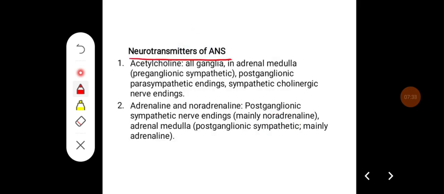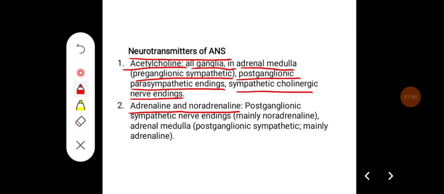Neurotransmitters of the autonomic nervous system are mainly acetylcholine, adrenaline and noradrenaline. Acetylcholine is present in all ganglia and in the adrenal medulla, especially preganglionic sympathetic fibers, postganglionic parasympathetic endings and sympathetic cholinergic nerve endings, whereas adrenaline and noradrenaline are present in the postganglionic sympathetic nerve endings, which produce mainly noradrenaline, and in the adrenal medulla, where the postganglionic sympathetic fibers produce adrenaline.